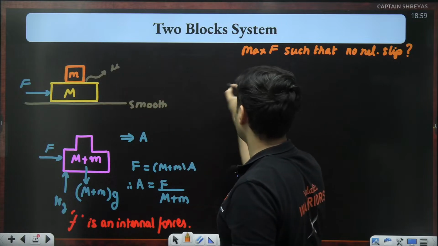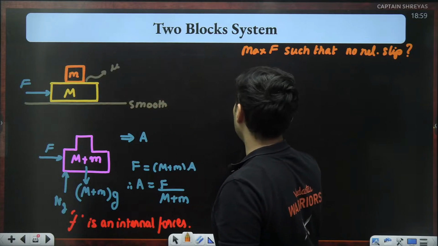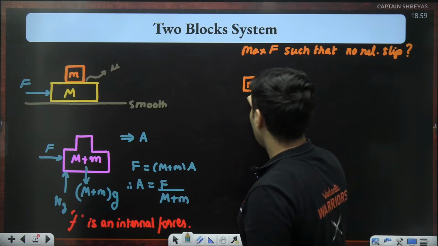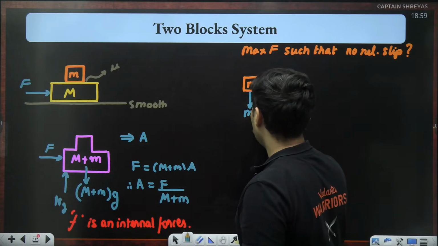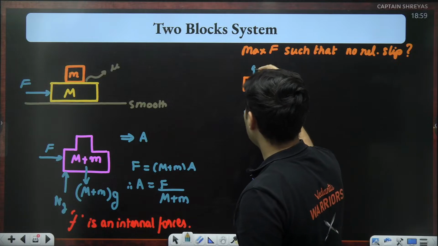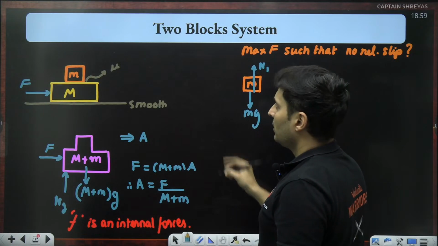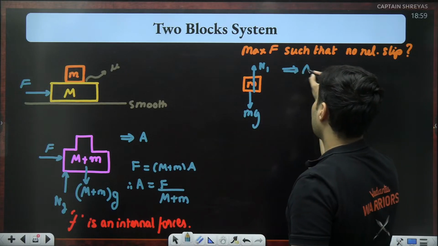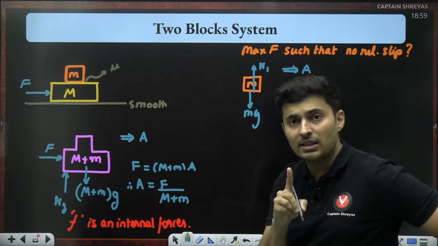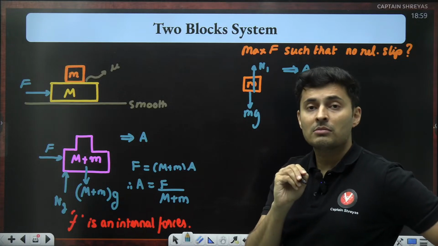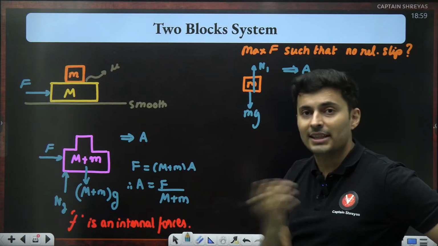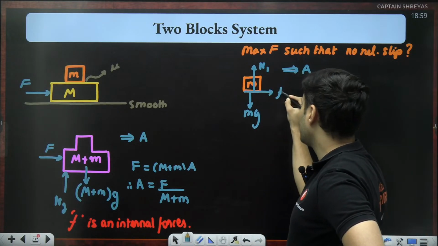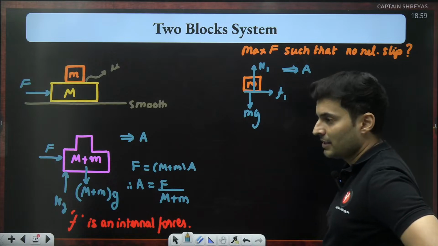Let's say the top one, for example, this small m. When I show the free body diagram of the top mass, one will obviously be its weight, and second will obviously be the normal acting on it. That mass, along with the system, is obviously accelerating like this. If there is acceleration, there must be force. Where is that force? Only one thing can provide that force, that is the friction. So the friction is providing this acceleration.